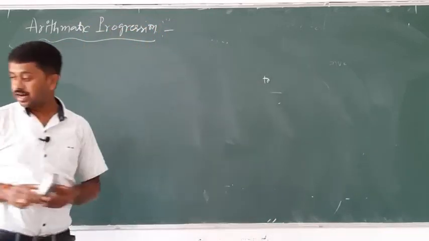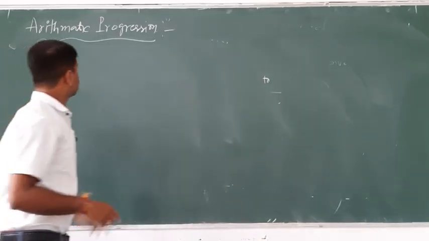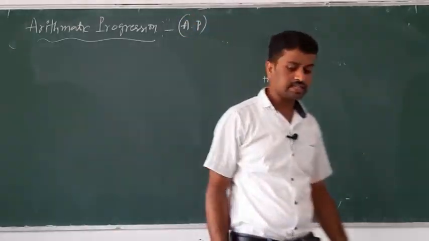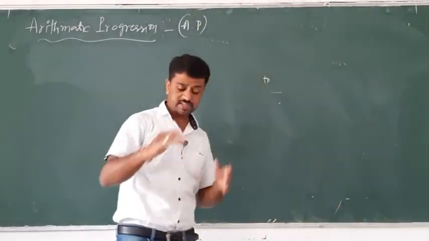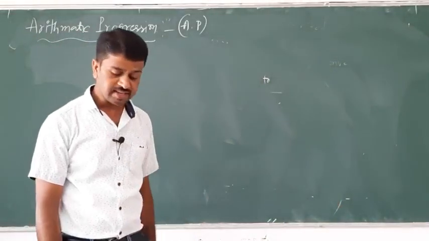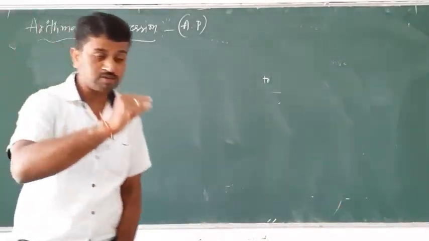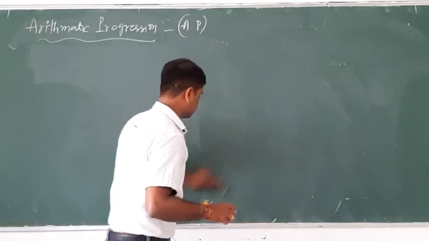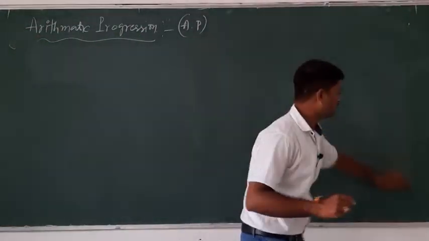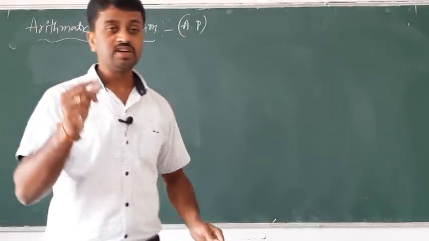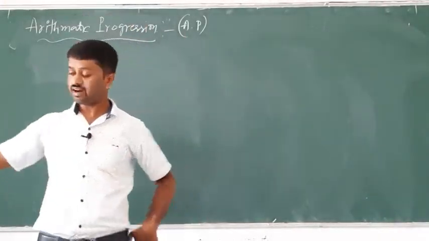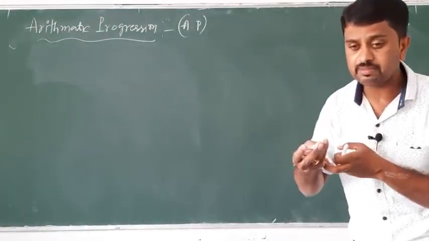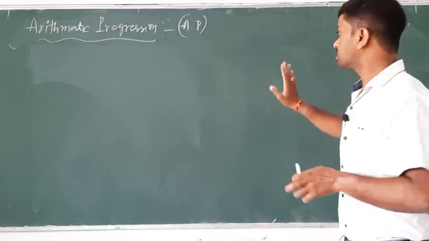Let's now discuss arithmetic progression. It can be denoted by AP, arithmetic progression or arithmetic sequence. Now, what is the definition of an arithmetic progression? Tell me, anybody. A sequence a1, a2, a3, and so on, an is called an arithmetic progression or arithmetic sequence if the condition a(n+1) = an + d is applied, that is, the difference of any term and the previous term is always the same.